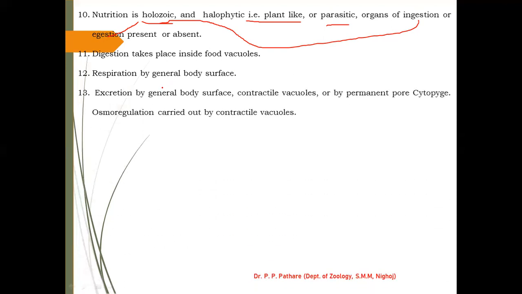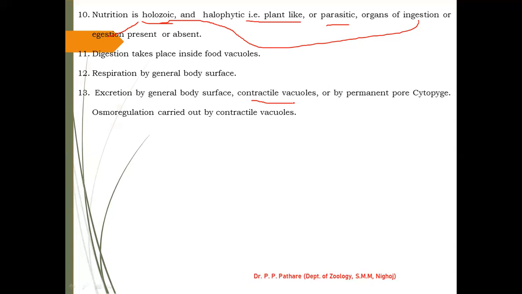The excretion: again after feeding, the food material is used to produce metabolic energy. Now it is a step, or a time, to excrete out excreta or waste product from the body. They can also use the general body surface for excretion through the contractile vacuole. Now here it is a food vacuole. Now here it is the excretory organ: contractile vacuoles, or by permanent pores, also called cytopyge.